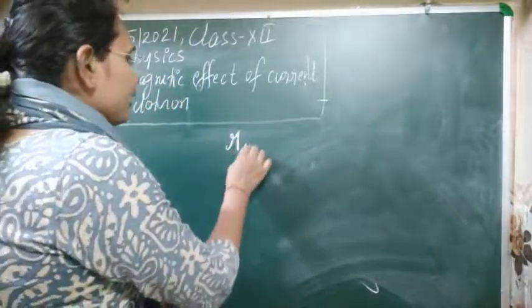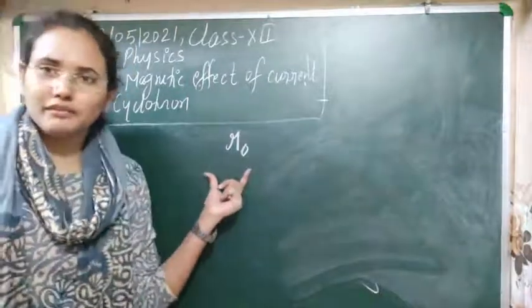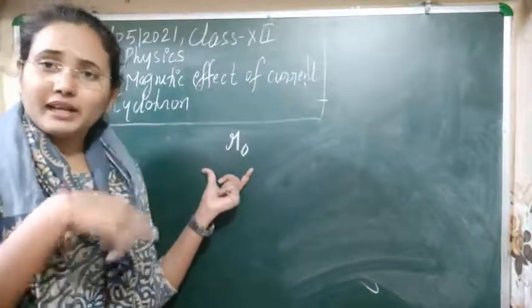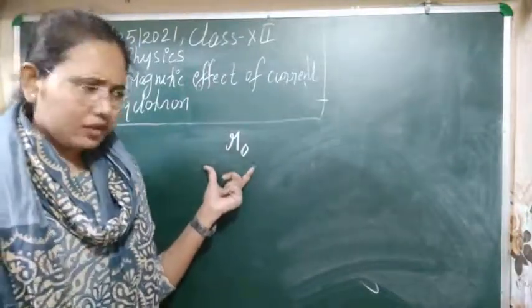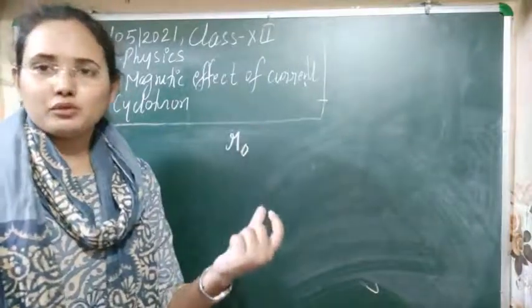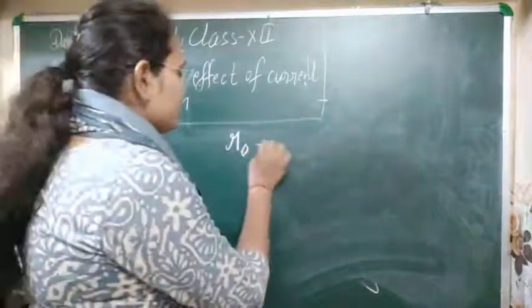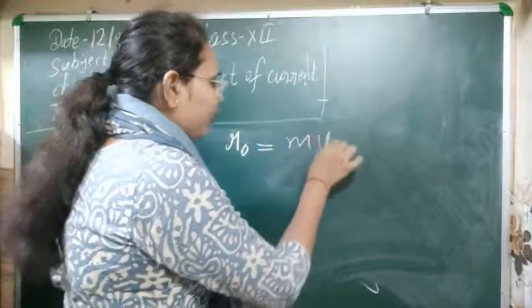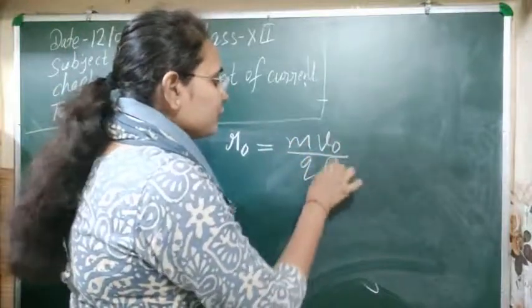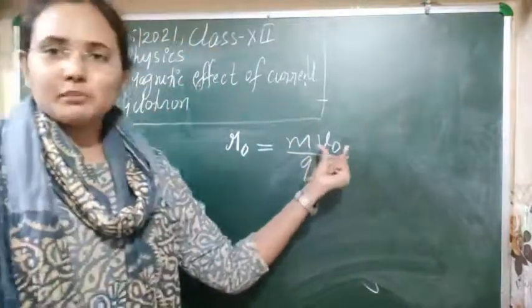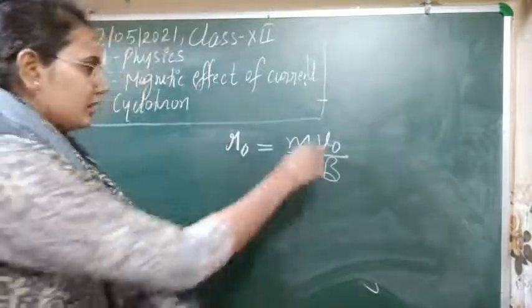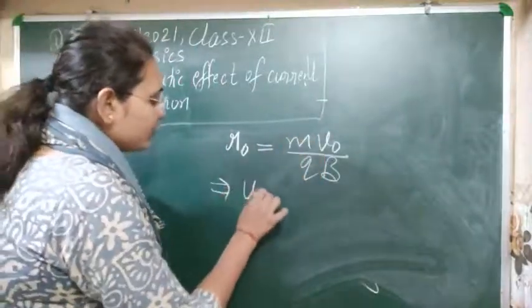Suppose r0 is the radius covered when we take it out of the window. For that we look at the radius, which will be equal to mv0 upon qB, where the velocity at that time is v0. So let's see what the value of v0 is.